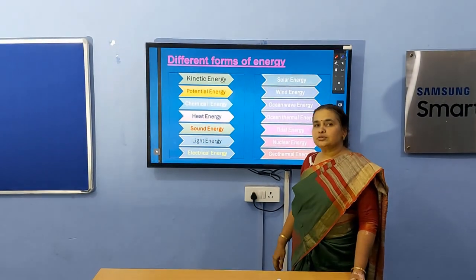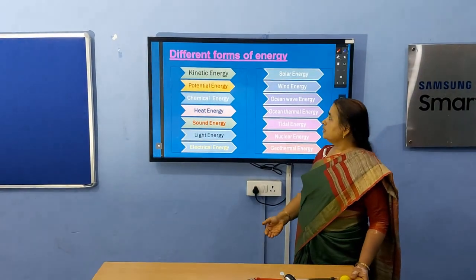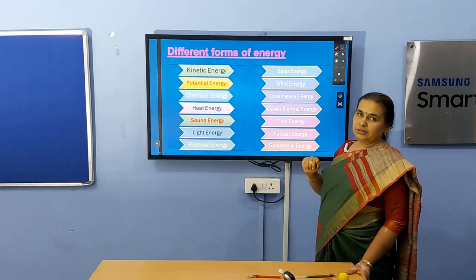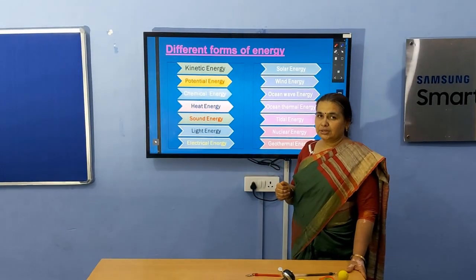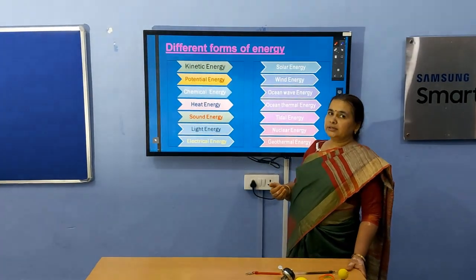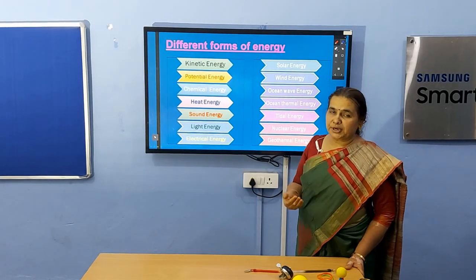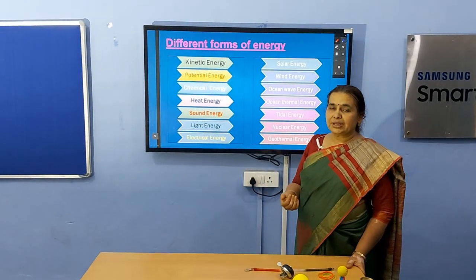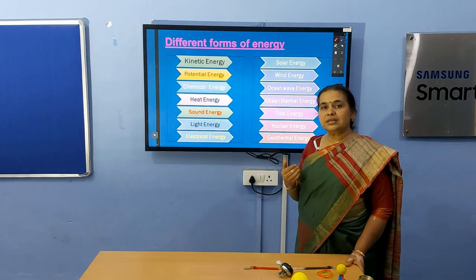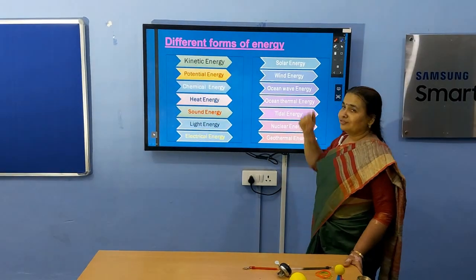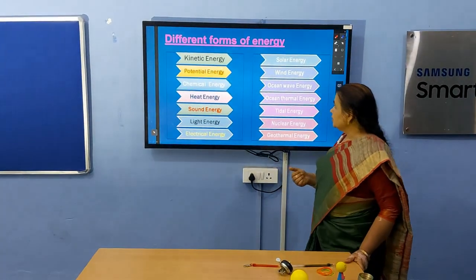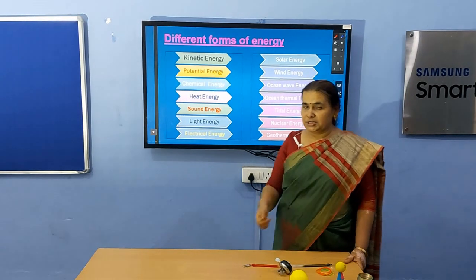What is the source of solar energy? Of course, sun. What about wind energy? What is the source of wind energy? Wind is there because there is temperature difference between the two zones, and that temperature difference is created by sun. So what is the source of wind energy? Again sun.